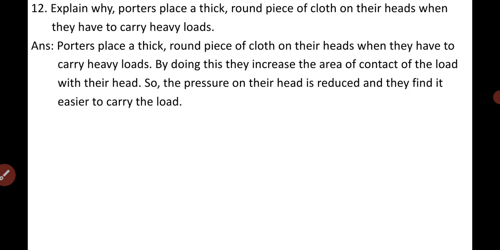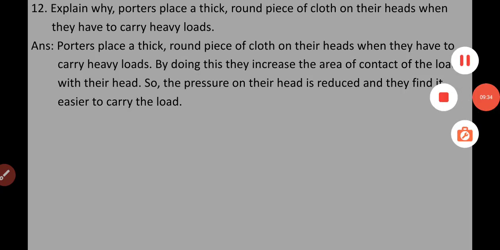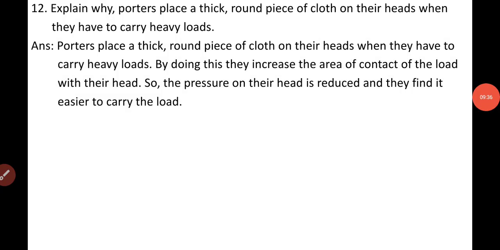Clear? Next question. Explain why. Okay, this is the last question from the short answer type questions category. Question number 12. Explain why porters place a thick round piece of cloth on their heads when they have to carry heavy loads. You have understood the question?